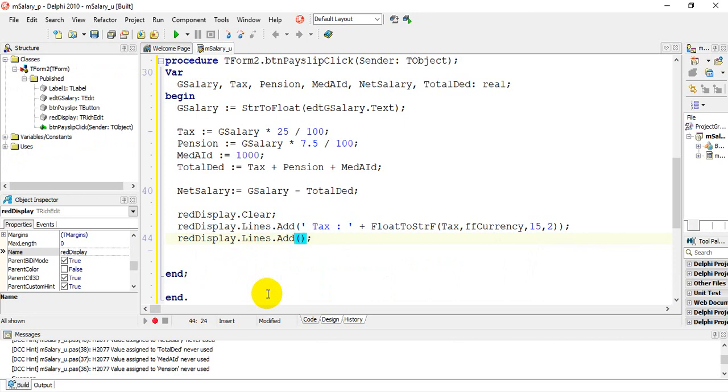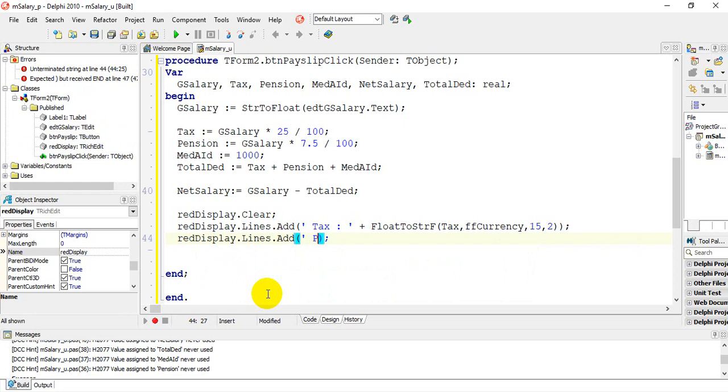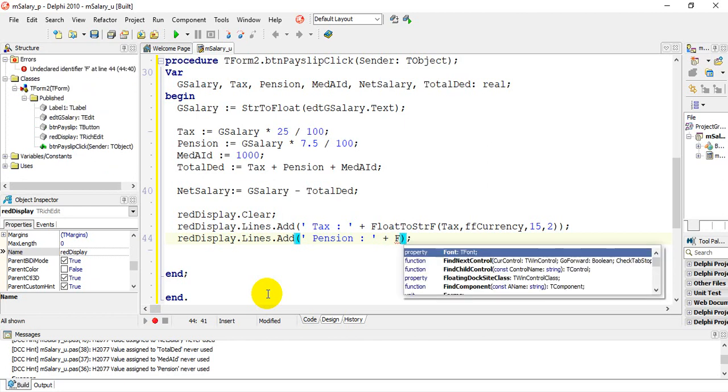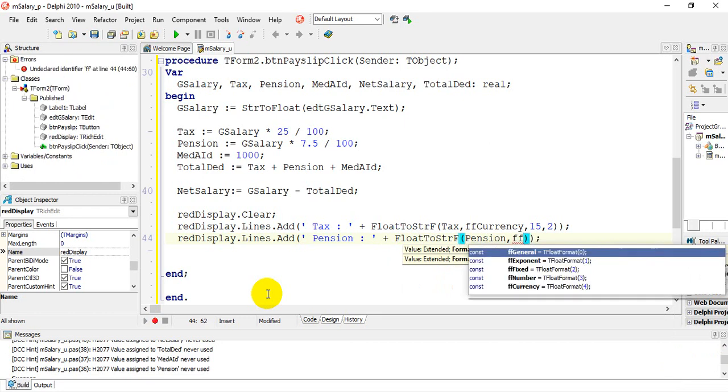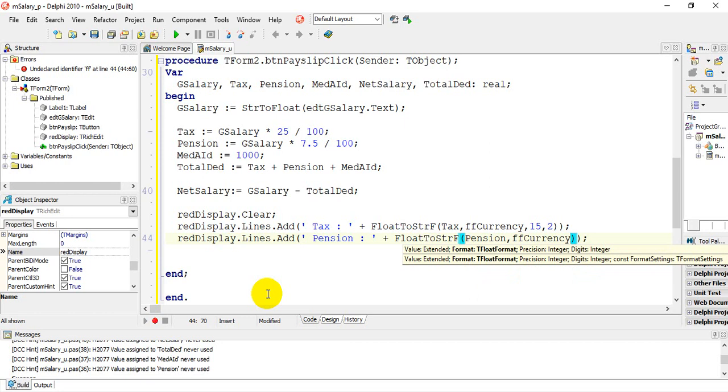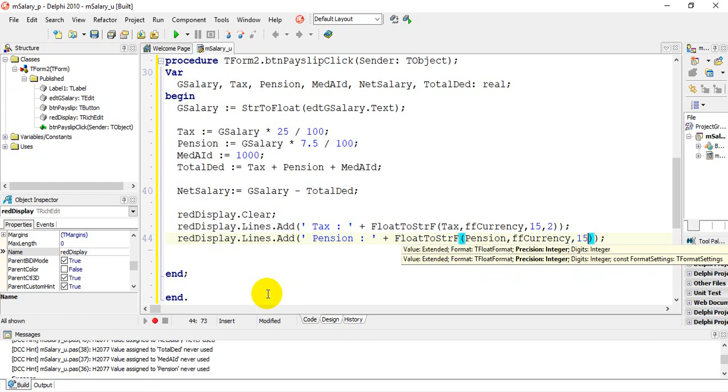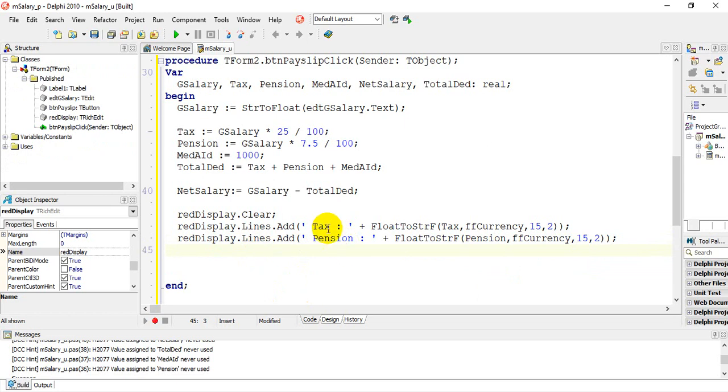Every line has to have a semicolon, and inside here I'm going to type in Pension colon, close that, plus we can look above, it's FloatToStrF, with formatting. And now instead of tax, we're going to put pension, comma ffCurrency, comma 15, comma 2. So you'll notice I've got my tax, pension.